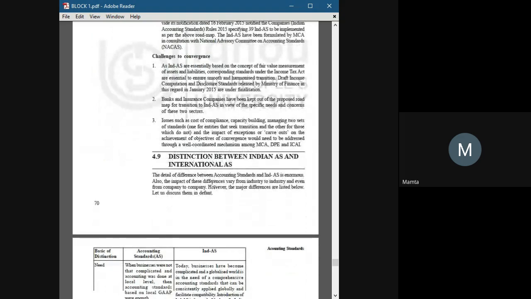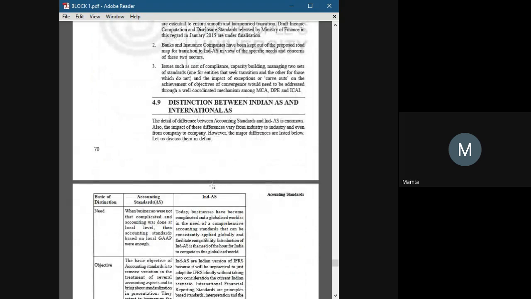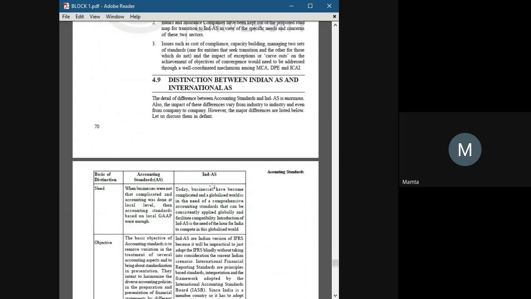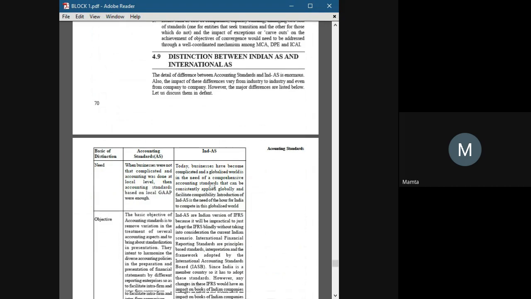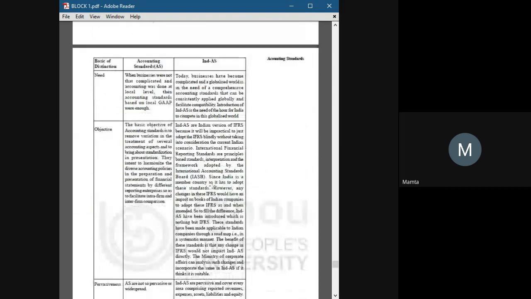Now coming to the point, the distinction between Indian AS and international AS. The distinction between Indian accounting standard and international accounting standard. First one is name. See, accounting standard and Indian accounting standard.